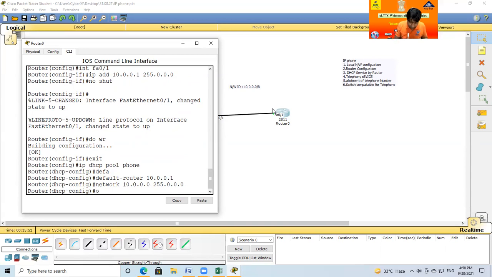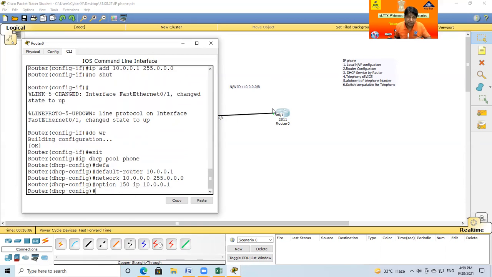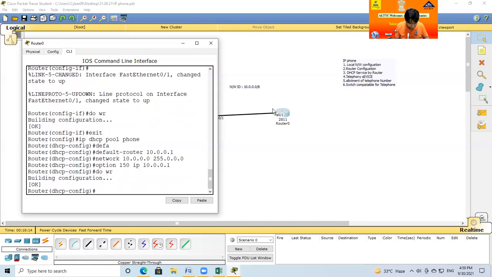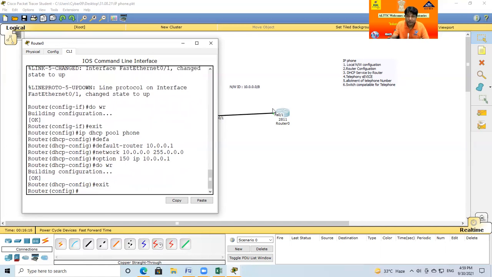No problem. So as per your job ad, I just allow 150 telephones to connect, 150 IP addresses. That means only 150 IPs from 10.0.0.1. So 1 to 150 IPs only are provided by the router's DHCP. Do write and exit. Okay, so now point number 3 is also done.